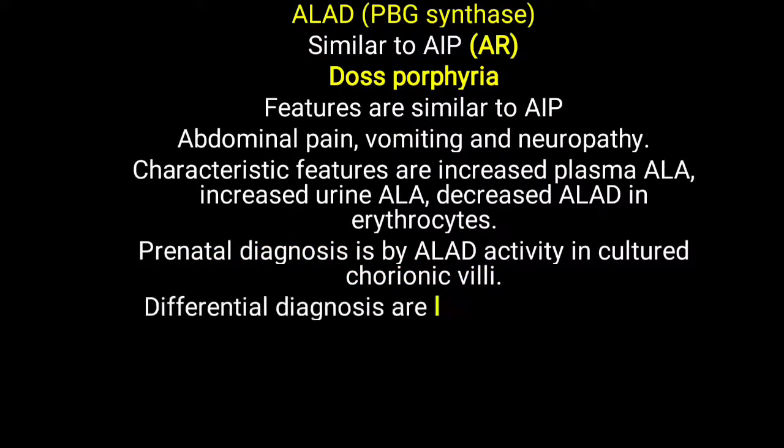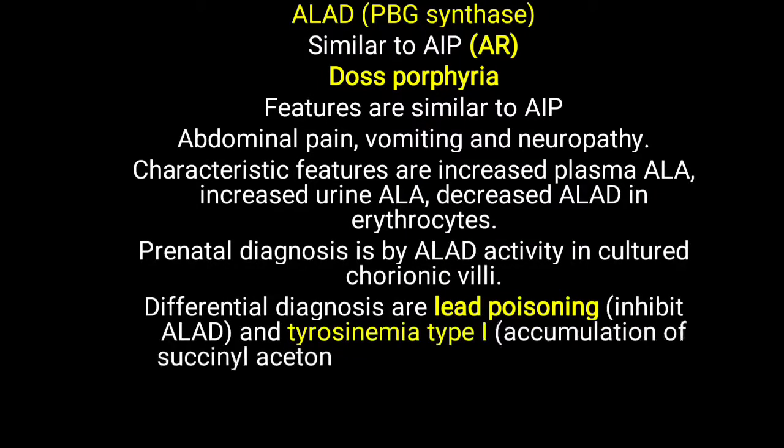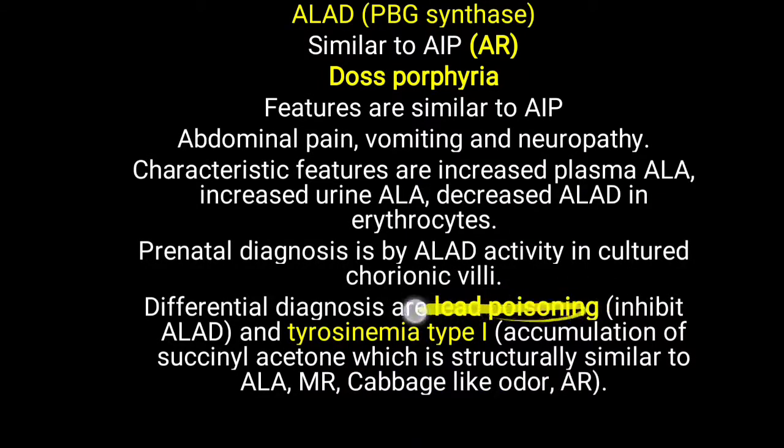Further, you have to differentiate this diagnosis from another condition like lead poisoning. We have already said that lead inhibits ALA dehydratase. Because lead is present in so many things, if by mistake a large dose of lead is present in the body, since lead continuously accumulates and is not excreted, the excessive dose will also lead to inhibition of ALA dehydratase. There is not an actual deficiency of this enzyme, but the lead is inhibiting ALA dehydratase, creating a picture just like ALA dehydratase deficiency.